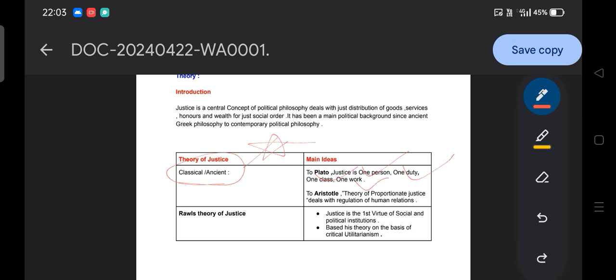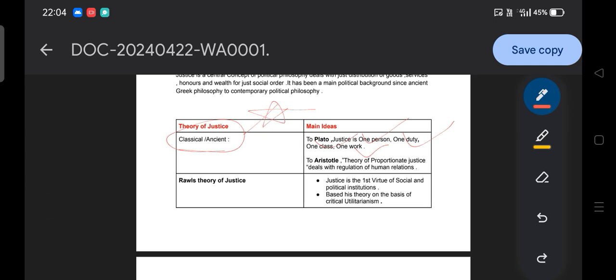A comprehensive lecture will be given in our political thought unit, a comprehensive note on Plato. So let's understand this statement: one person, one duty, one class, one work. It means that a person will do the activity according to their own qualification on the basis of education.